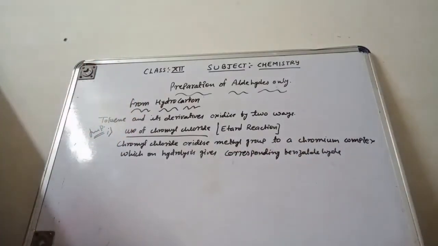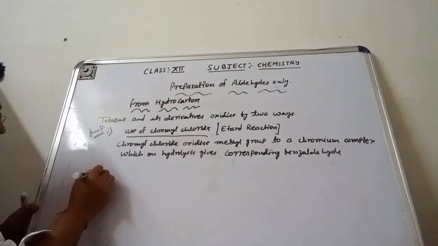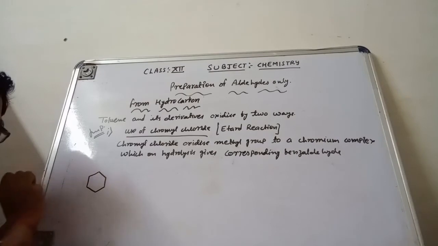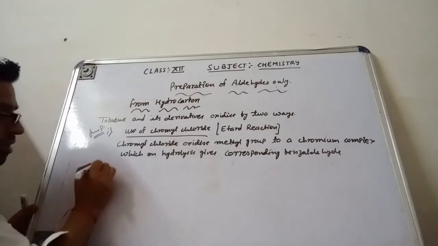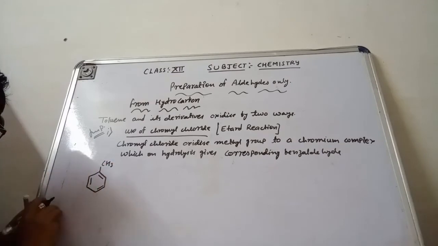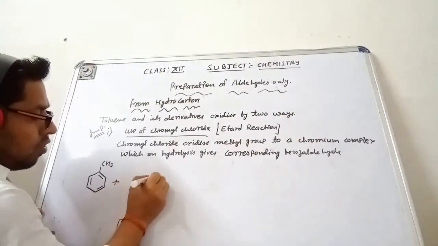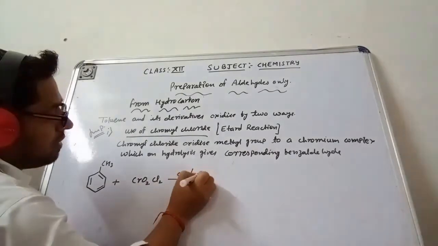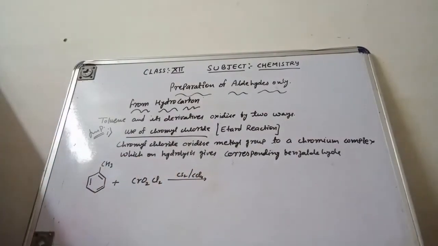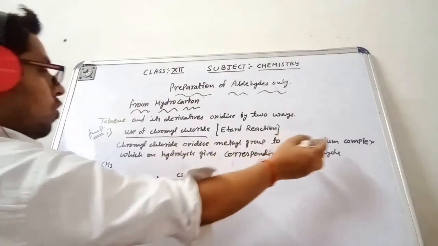Suppose I am having toluene, I can represent the toluene in this way. Firstly I am showing you the reaction, then I will talk about how it is completed. This is the toluene, CH3 I mentioned here. This reacts with chromyl chloride, CrO2Cl2, in the presence of CS2 or CCl4, any non-polar solvent. Then I am getting a complex, the chromium complex.